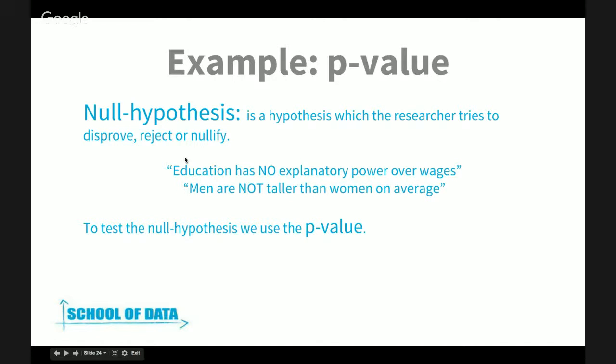In our example, we have the assumption that education has explanatory power on wages, because if you study more, then you have a higher wage. But our null hypothesis has to be formulated like this: education has no explanatory power over wages. We really want to reject this hypothesis to prove that our calculations are right and that education has explanatory power on wages.